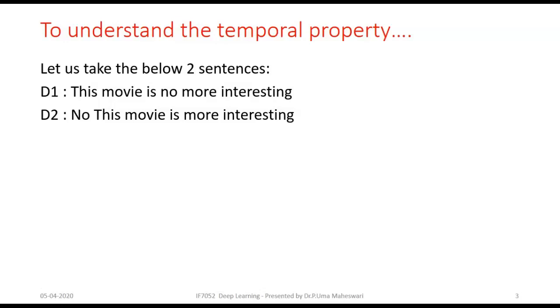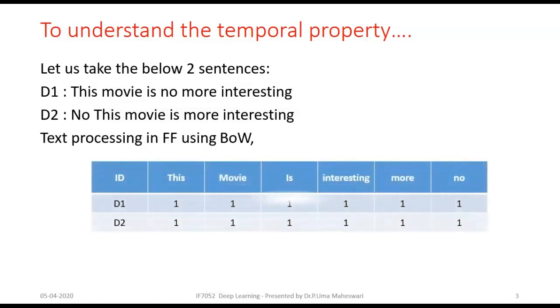Both the documents have the same set of words, so while manipulating these two sentences using bag of words, we get a similar bag of words vector for both sentences. But sentence one has a negative sentiment and sentence two has a positive sentiment, yet there is no difference when we arrive at the bag of words vector.